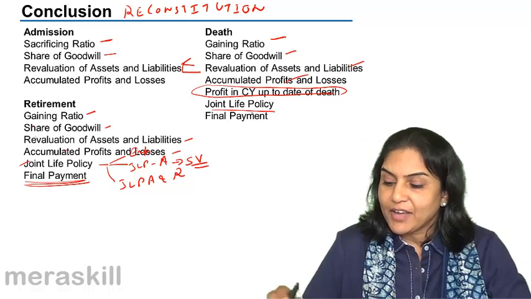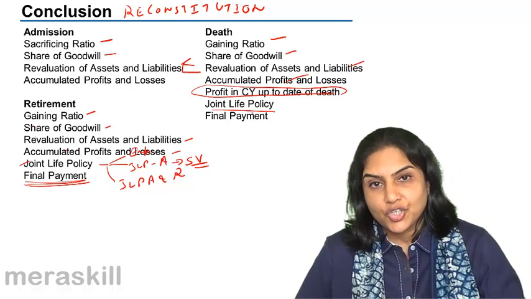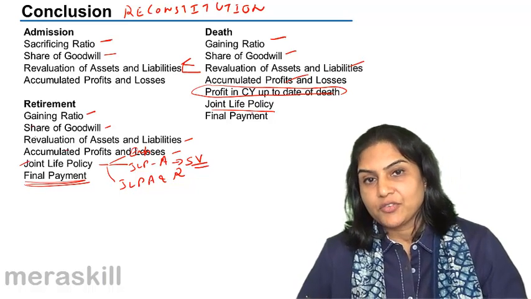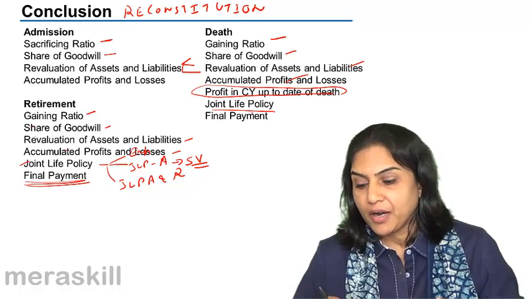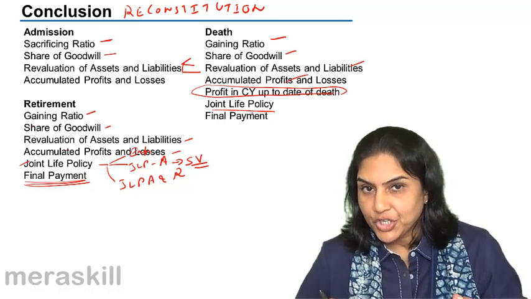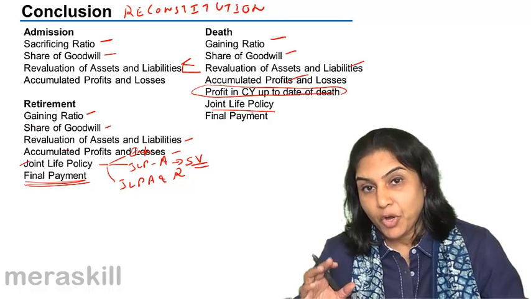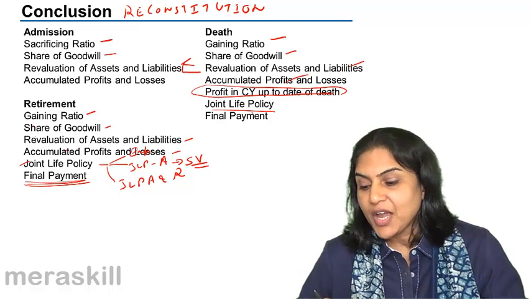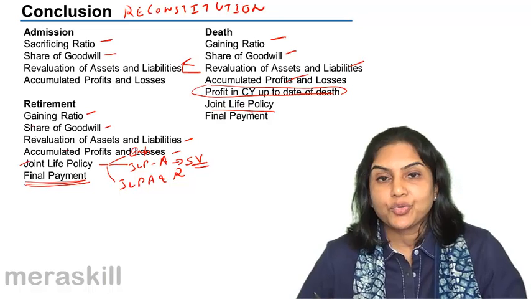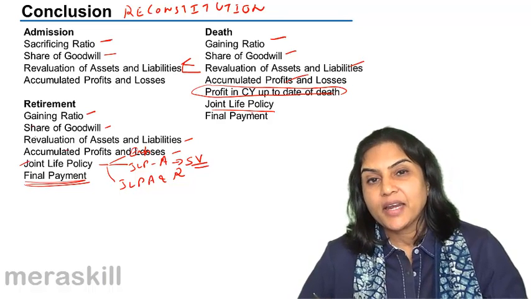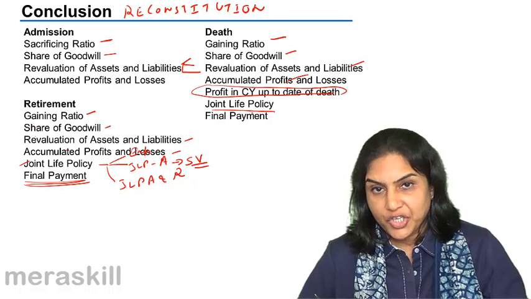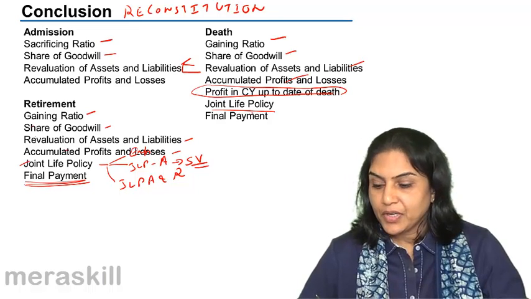Next, also joint life policy. In case there is a joint life policy, on death of the partner, the maturity amount will be received. Policy amount will be received, and this is credited to all the partners in their profit sharing ratio, old ratio.